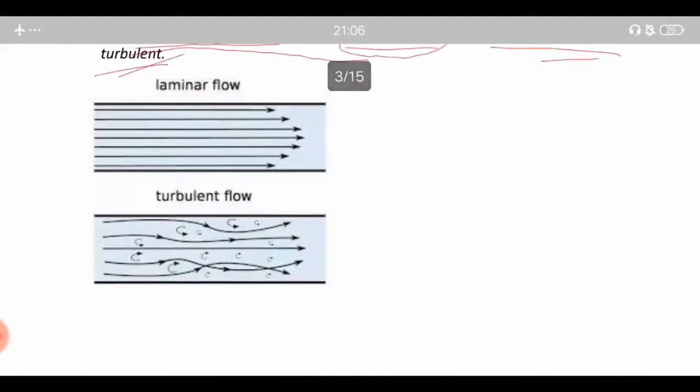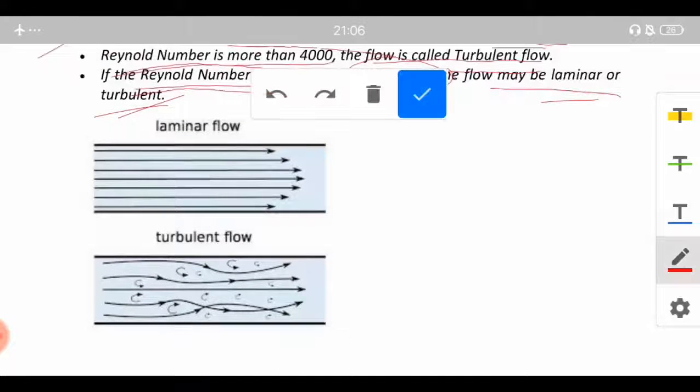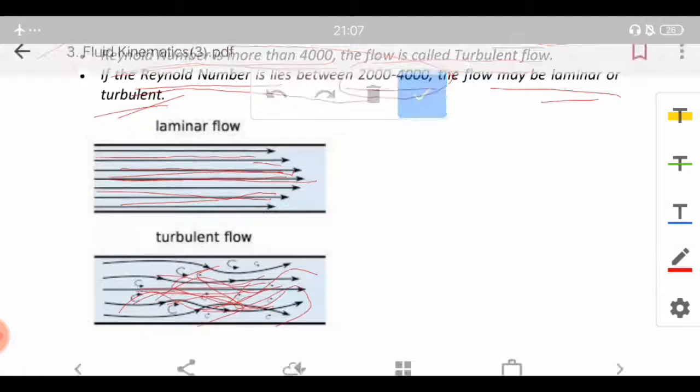So here's a diagram. In laminar flow, you can see the fluid particles are parallel and in a streamline, and they have a well defined path. But for turbulent flow, the motion is quite zigzag and they don't have a proper direction of motion.